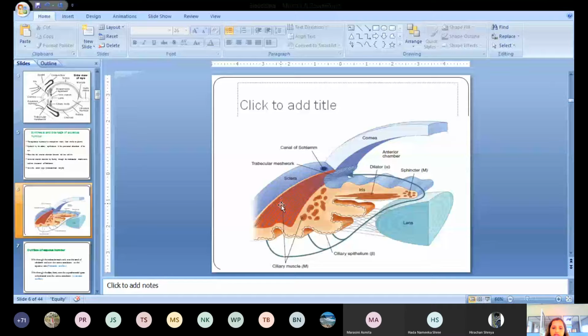These are the ciliary muscles, in which muscarinic receptors are present. These are the sphincter pupillae muscles of the iris. These are the dilator muscles in which the alpha receptor is present. Various adrenergic drugs act over here, which constrict the dilator muscles and cause dilatation of the pupil, whereas the sphincter muscle is present here, and its constriction leads to constriction of the pupil.